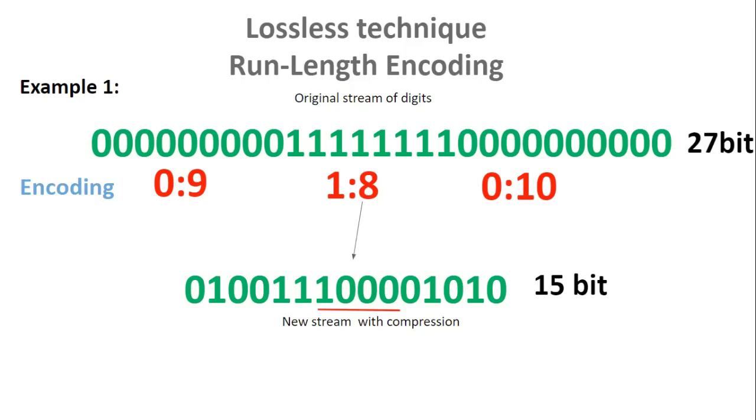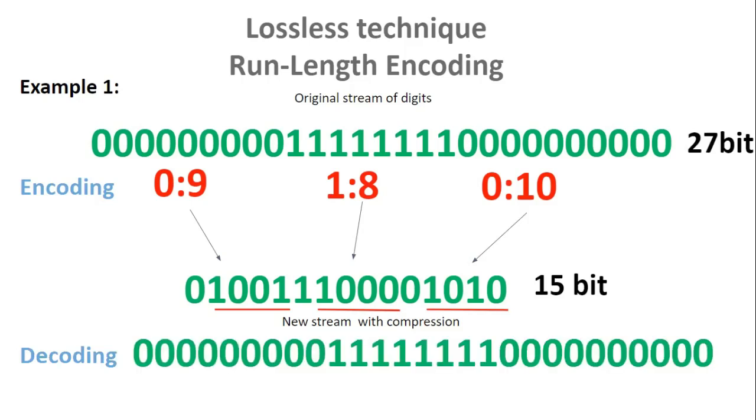So number 8 is 1, 0, 0, 0, and we leave the number 1 the same. Number 9 is 1, 0, 0, 1, leaving 0 on the left side the same. 10 is 1, 0, 1, 0, and leaving the 0 on the left the same. So from 27 bits to 15 bits, and we are able to roll back to get the original stream by simply counting the number of repetitions for every digit. And this is called decoding.